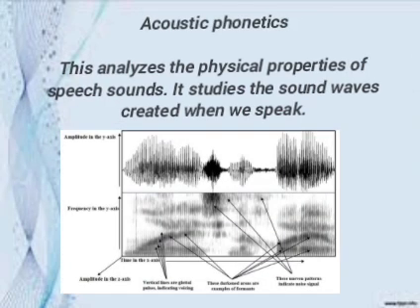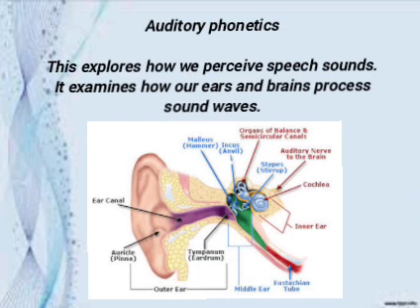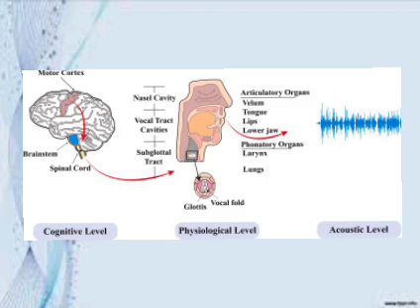Acoustic phonetics analyzes the physical properties of speech sounds. It studies the sound waves created when we speak. Auditory phonetics explores how we perceive speech sounds. It examines how our ears and brains process sound waves. Think of phonetics as a science of speech. It helps us understand the physical mechanisms behind language and how sounds are produced, transmitted, and interpreted.